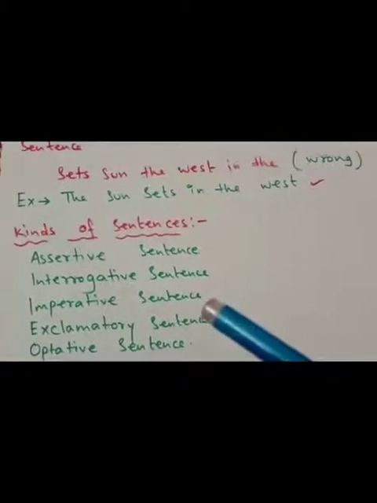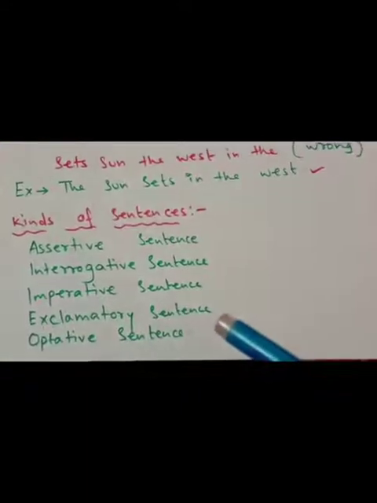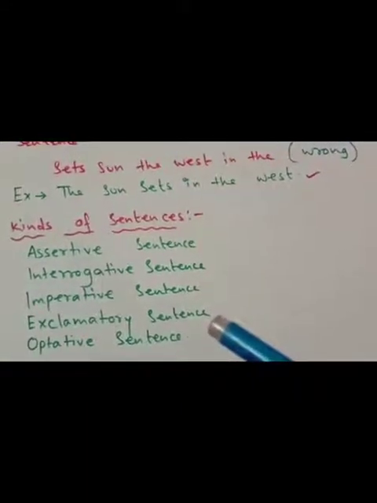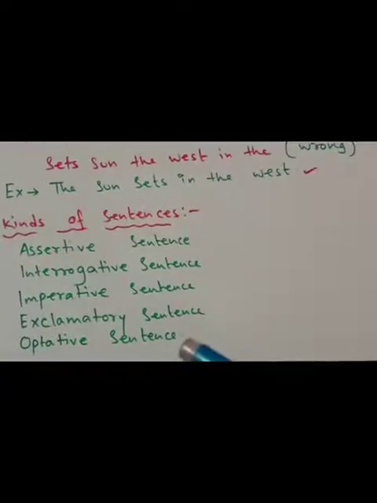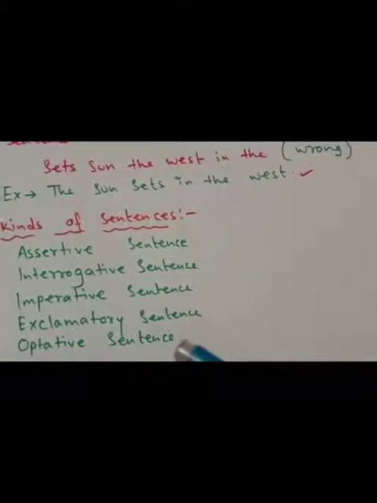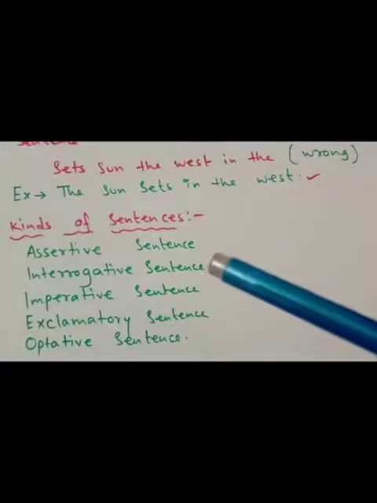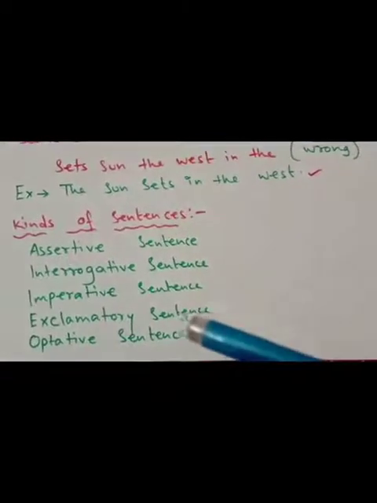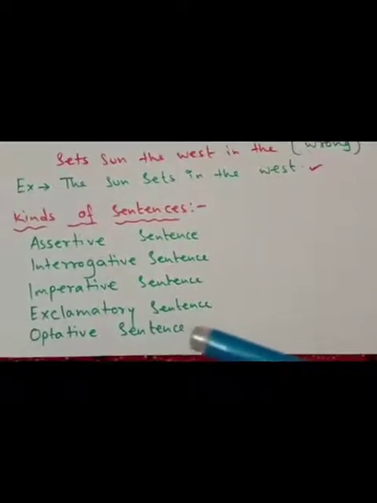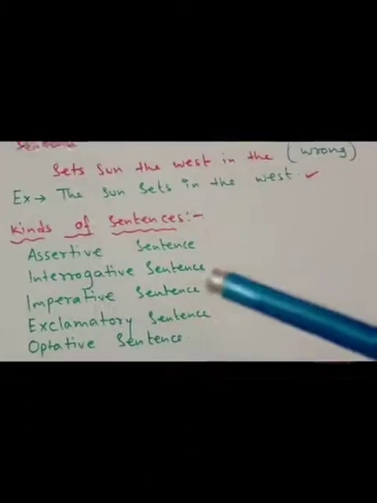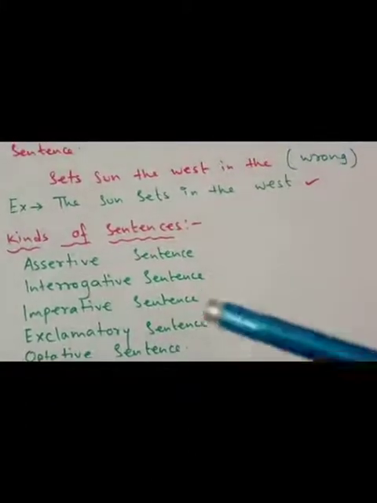Number 3, imperative sentence. Number 4, exclamatory sentence. And number 5, optative sentence. These are the 5 kinds of sentences.